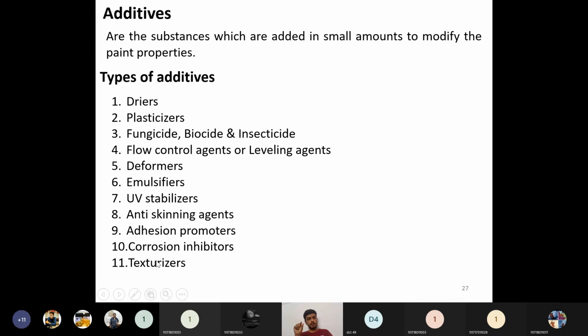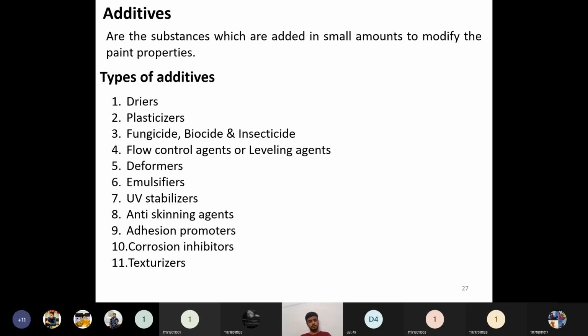In every role there are many examples. For example, the first additive, the dryers. Dryers will accelerate the paint drying or hardening by catalyzing the oxidation of the binder. Whenever an additive is acting as a dryer, it will enhance the paint drying characteristics. Examples may be red lead, litharge, or sulfates of magnesium and manganese. Whenever these compounds are present in very little amount, they will enhance the drying or hardening characteristics of that particular coating material or binder material.